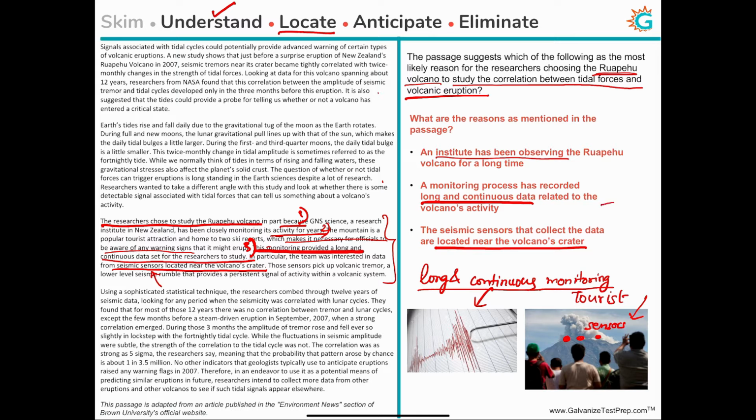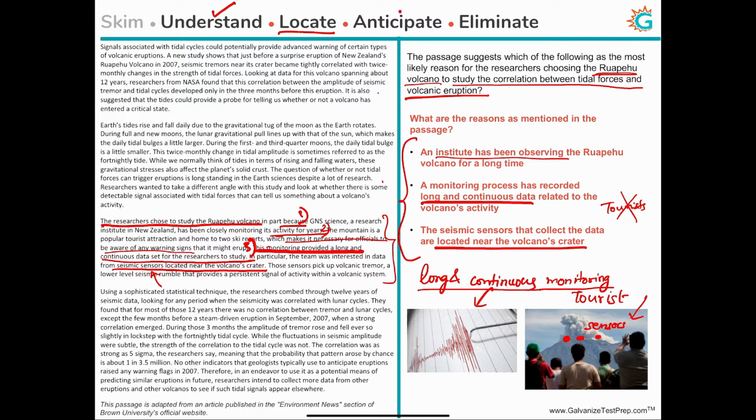Notice I have not included the tourists in any anticipation, because that the tourists are there is why this monitoring happened. And therefore, for the researchers who are studying the connection between seismic tremors and tidal cycles, the tourists are not directly valuable or useful information, because they only care about the data that comes from the monitoring, whether or not tourists were there. So these are the three main reasons that we are anticipating will be the correct answer to this detailed question.